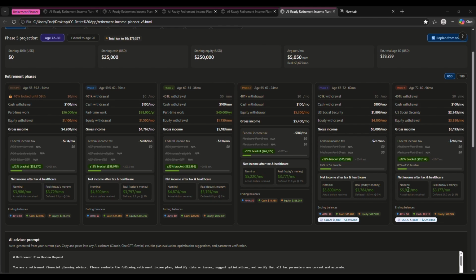So if we don't do a plan, if we don't know what the effect of inflation is going to be, it could lead to us drawing our account down too fast and having too little to live on here. This way we can be sure that we can maintain the living standard that we have on $3,700 or $3,800 a month. We can maintain that all the way through up until the end of our plan.